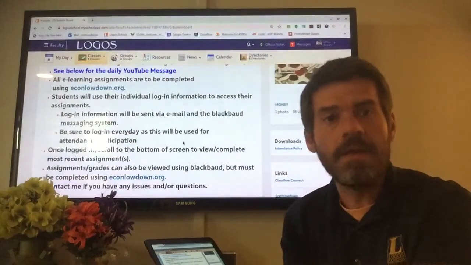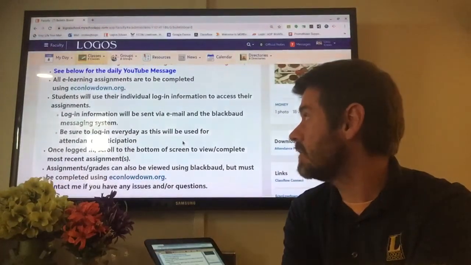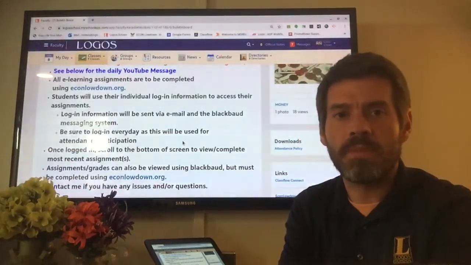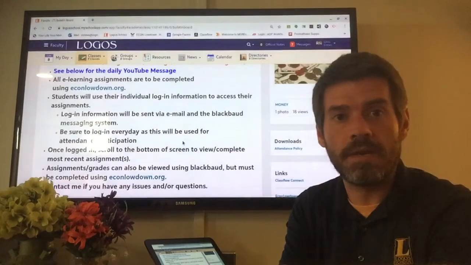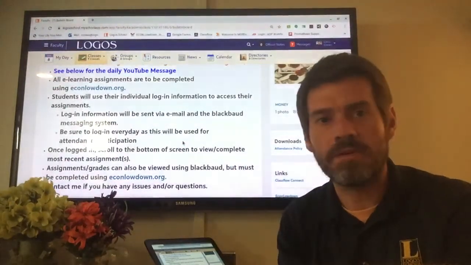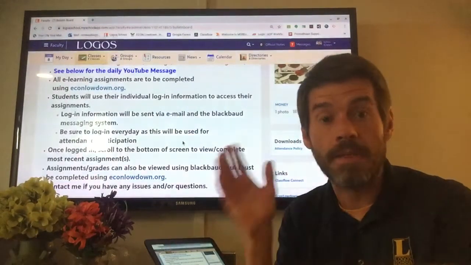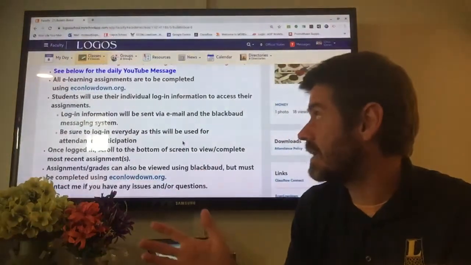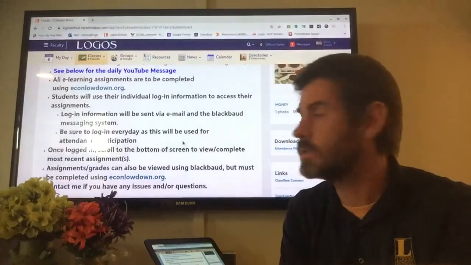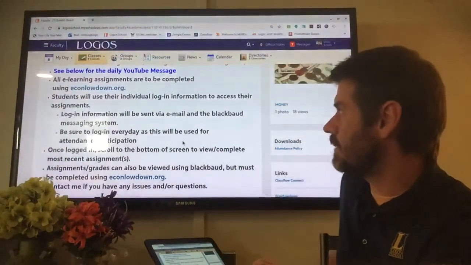You need that link, and you need your student login and your password, which everyone has their own of. You should keep an eye out for that. It'll be sent to you in a message on Blackbaud, or in an email. If I still can't see that you're getting logged in, I might even try and track you down by text. However you like to get it, I can send it to you. So keep an eye out if you haven't already seen the student ID and password that I sent to you.